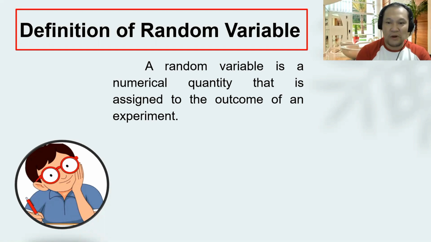I repeat, a random variable is a numerical quantity that is assigned to the outcome of an experiment. Based on our previous activity, our variable values were 0, 1, and 2, from the number of heads that occur when we toss two coins.